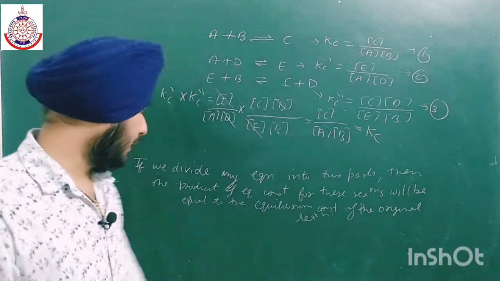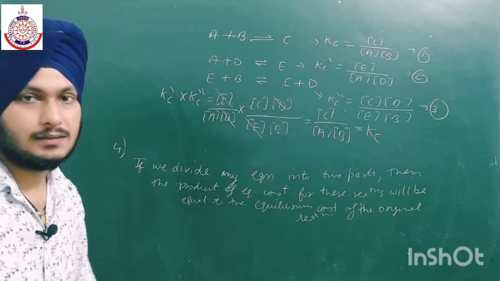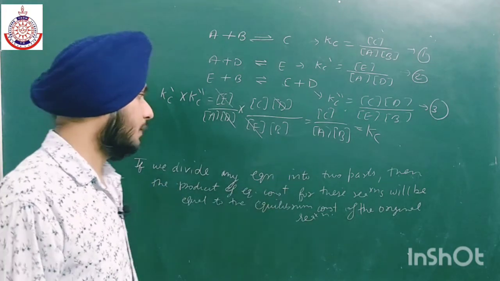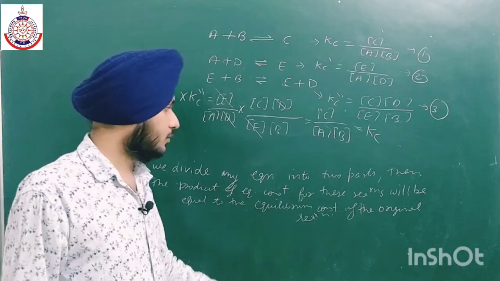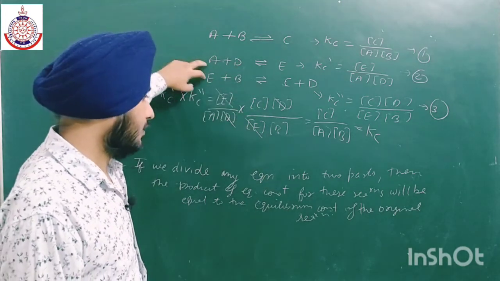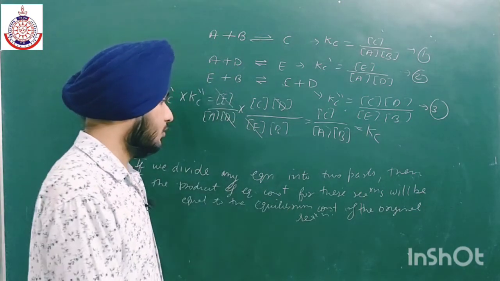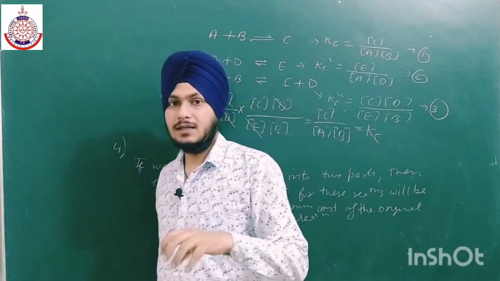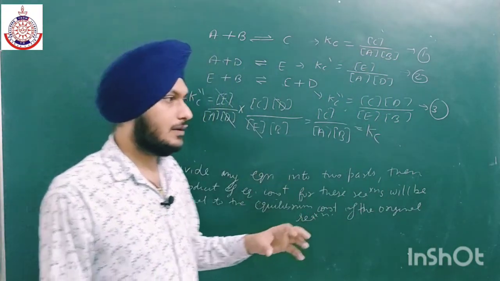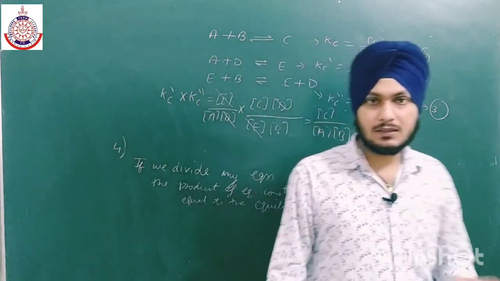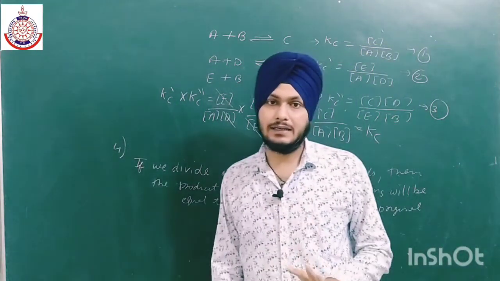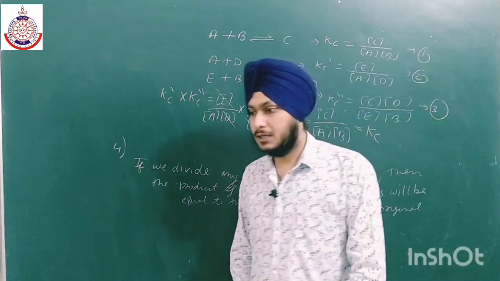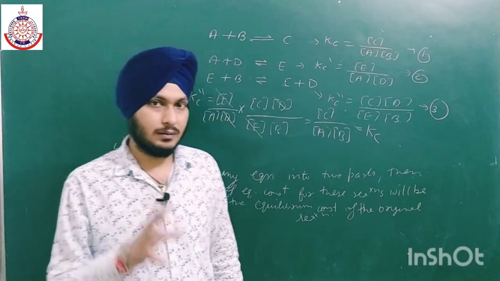So this is the main proof of this characteristic: if we divide any equation into two parts, then the product of the equilibrium constants of these two reactions will be equal to the equilibrium constant of the original reaction. Or if we add two reactions, then the equilibrium constant of the new reaction will be equal to the product of the equilibrium constants of the two reactions which we have added. So these four are the main characteristics of the equilibrium constant.